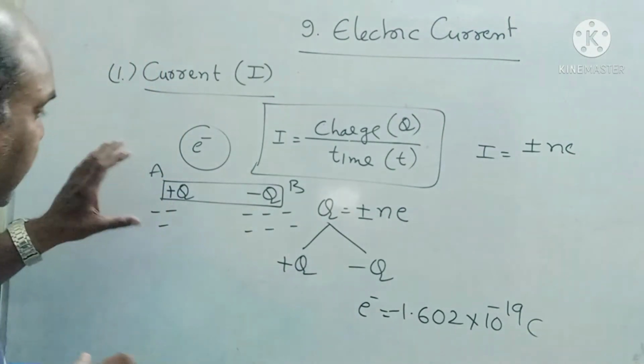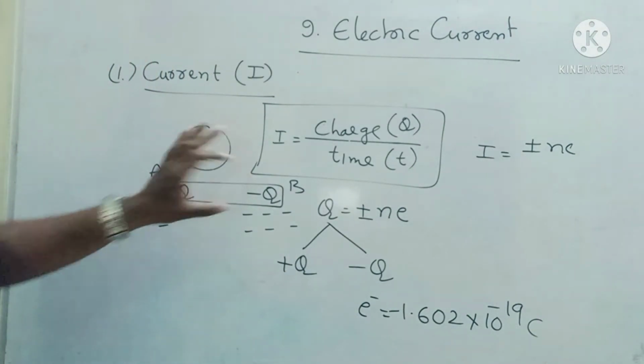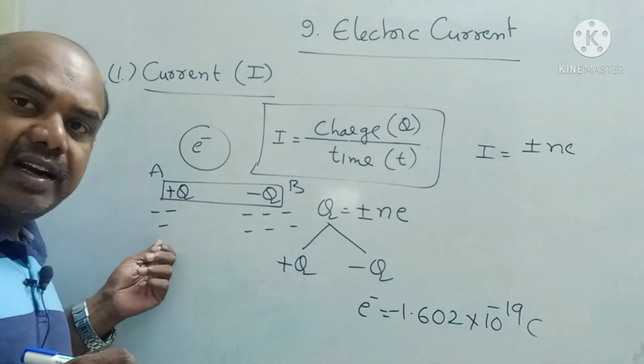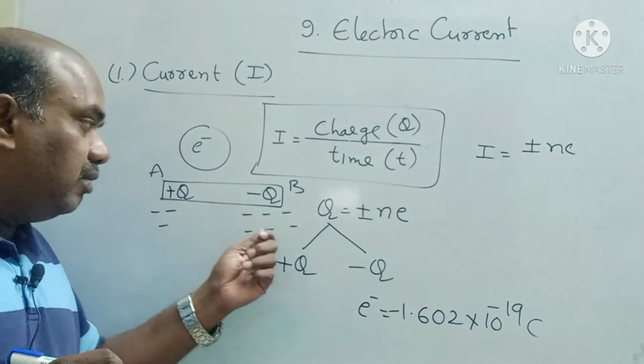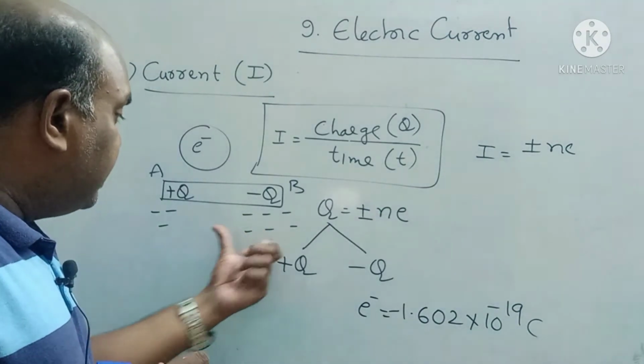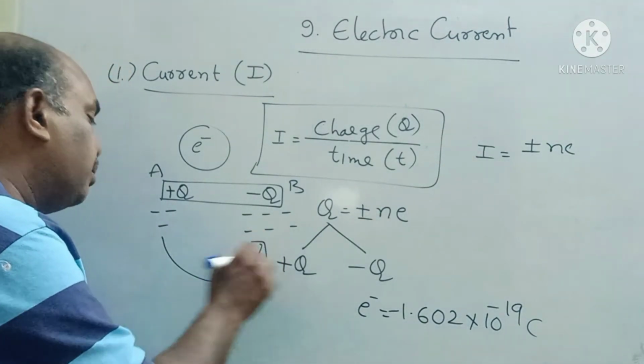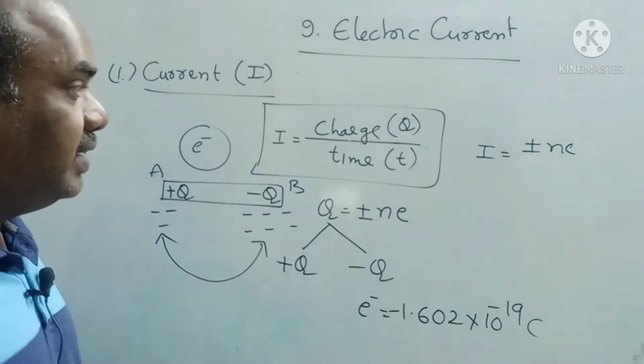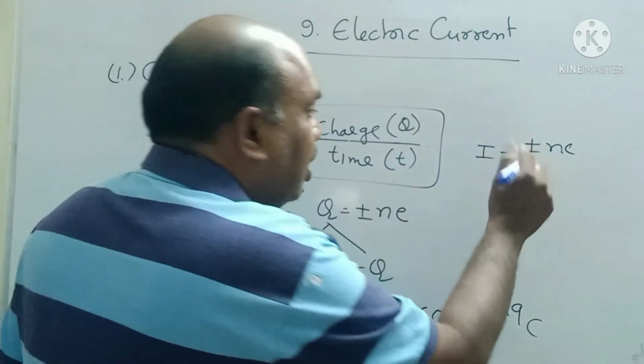So observe carefully children, this is a conductor, any metal. Here fewer electrons are present, positive charge. Where more electrons are present, negative charge. The difference in these electrons is called the potential difference, which we will see later. Charge is nothing but flow of electrons.